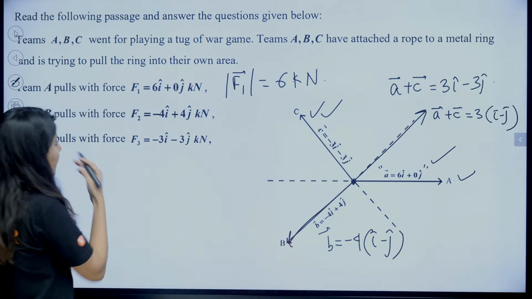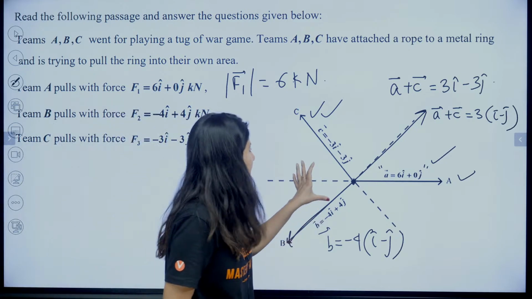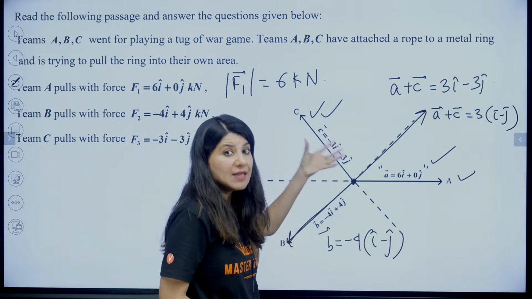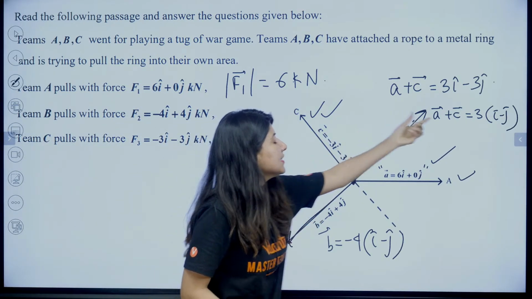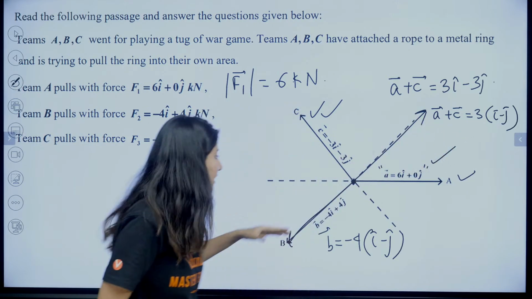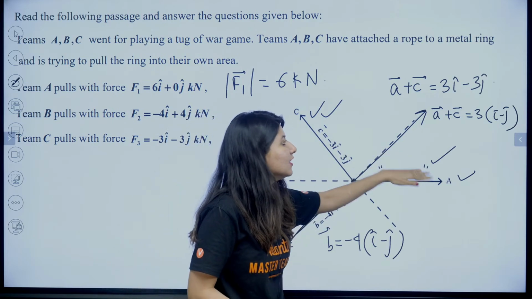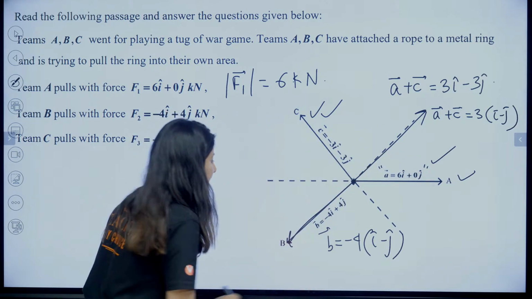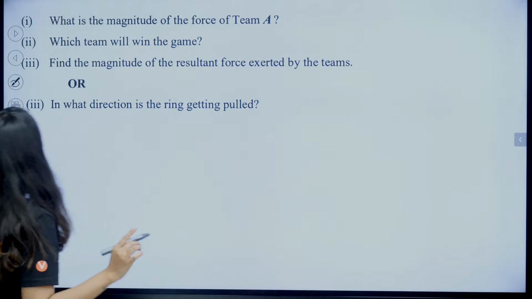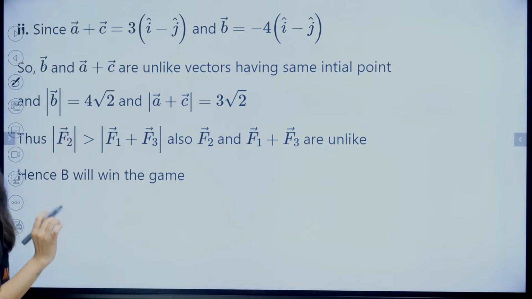So we can clearly see that over here A and C team combined magnitude is this, and the B team has more magnitude than the combined magnitude of A and C. That's why team B will win. That's how you will write it. Let me just tell you how we will write it.